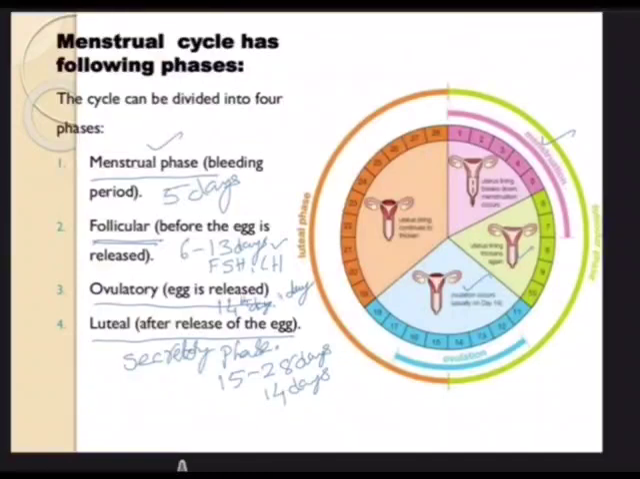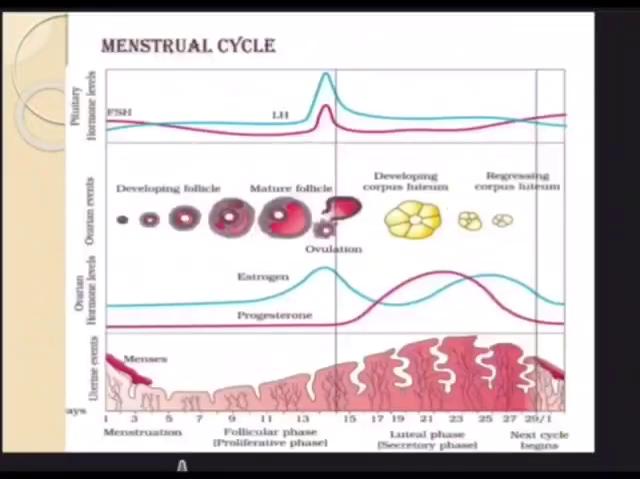Thickening of the uterus takes place. So the entire menstrual cycle can be divided into 4 phases. The menstrual phase lasts for 5 days, the follicular stage lasts from the 6th day to the 13th day, and then the ovulatory phase is just 1 day, and the luteal phase, which is a secretory phase, lasts for 14 days. And let's see the role of hormones.